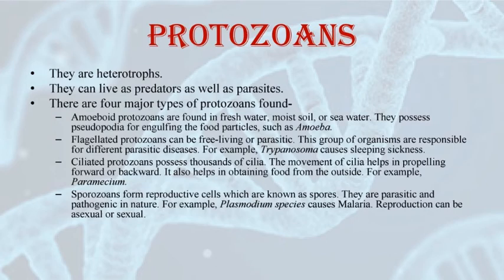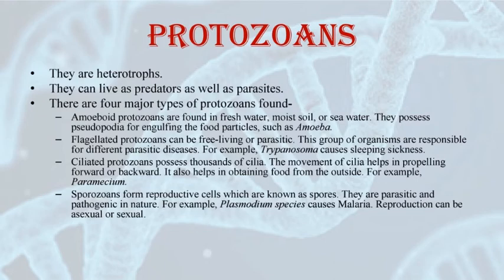The third group is ciliated protozoans. Again, we can understand from the name that these organisms have cilia on their outer surface. They actually have thousands of cilia, and these cilia are responsible for their movement. These organisms are aquatic in nature. They have a cavity, also known as the gullet, that opens to the outside of the cell surface.